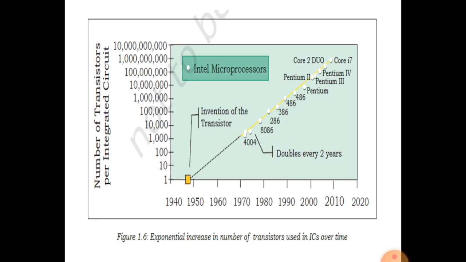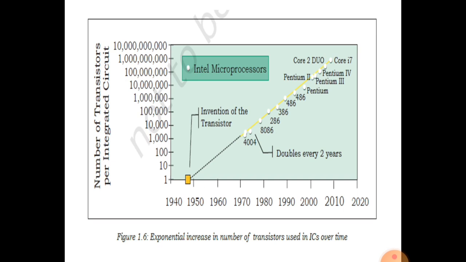Here you can see the number of transistors per integrated circuit, from time period to time period. Transistors were invented between 1940 and 1950, when only one transistor was used.